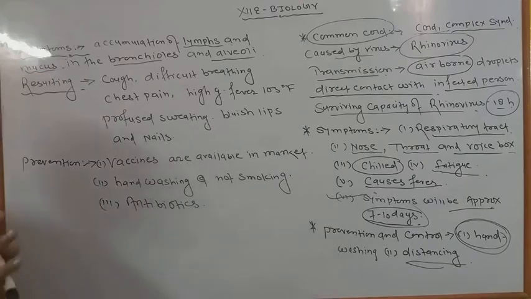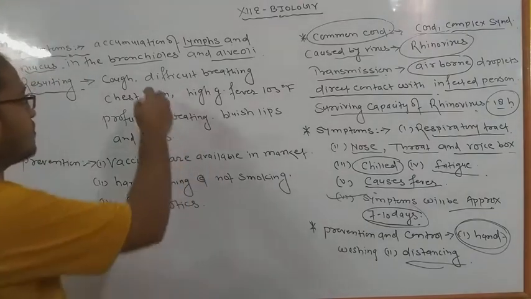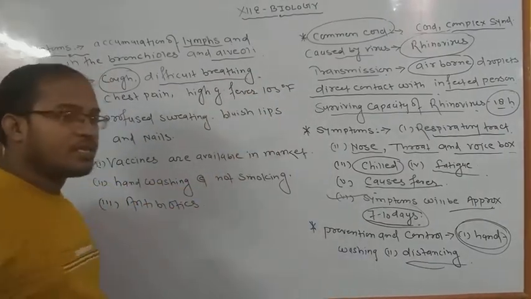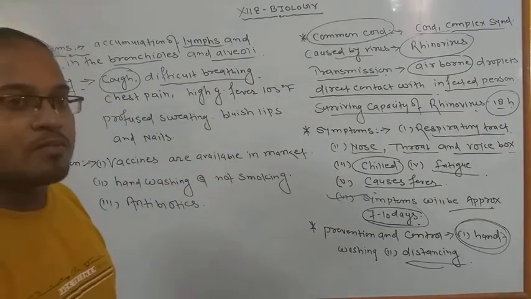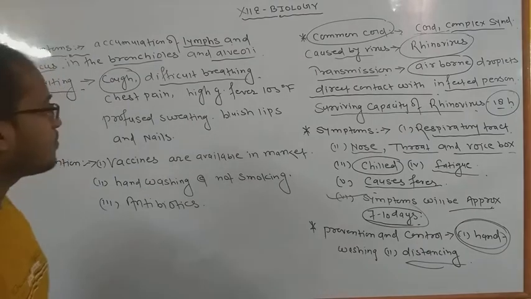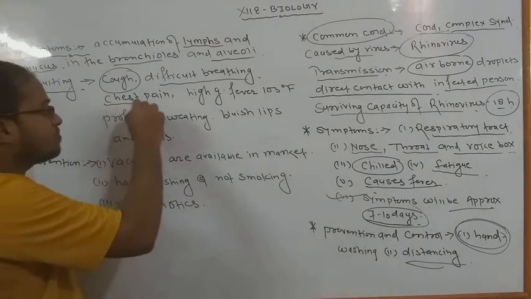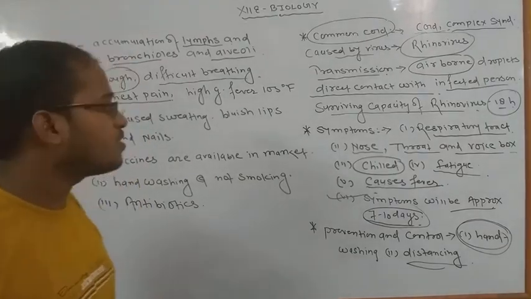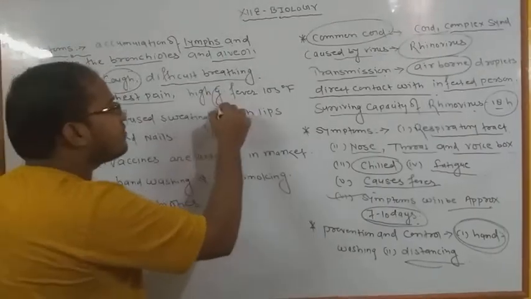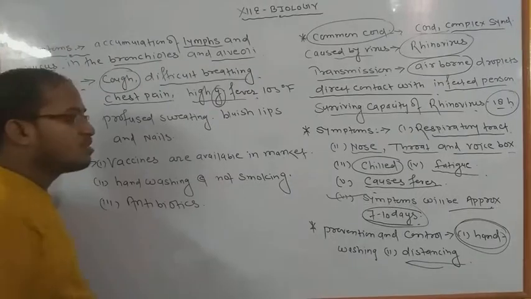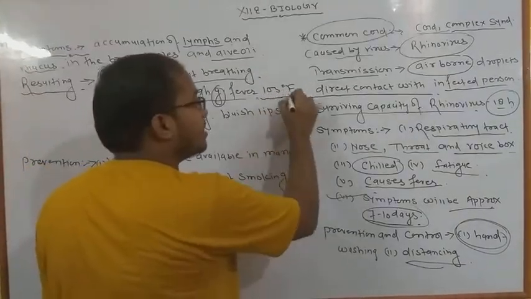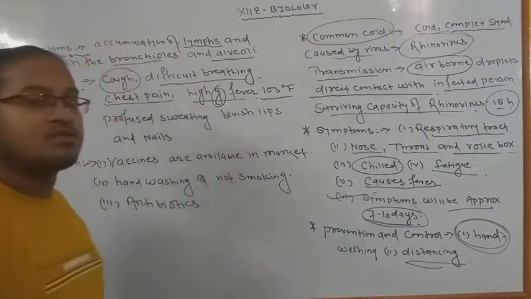these types of viruses and bacteria cause cough in human beings, and difficult breathing. I already told you, the problem of taking in oxygen in a proper way. Next, chest pain; we also know the meaning of chest pain. Chest pain begins. And high grade fever. High grade fever means the fever may be approximately 104 degrees Fahrenheit to 105 degrees Fahrenheit, and several times the patients die.